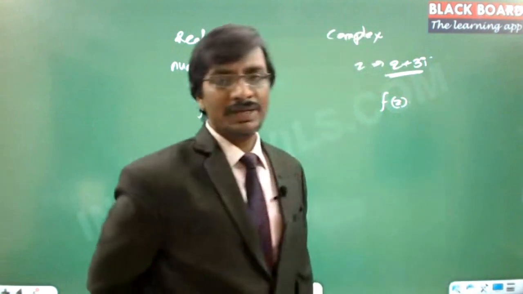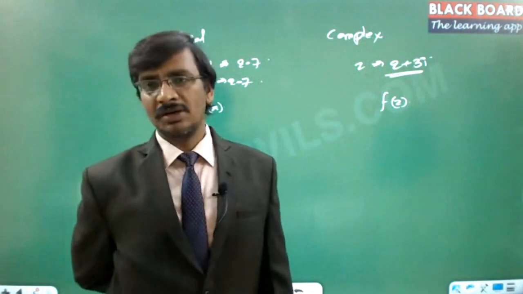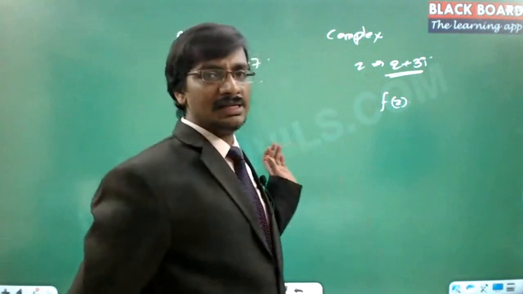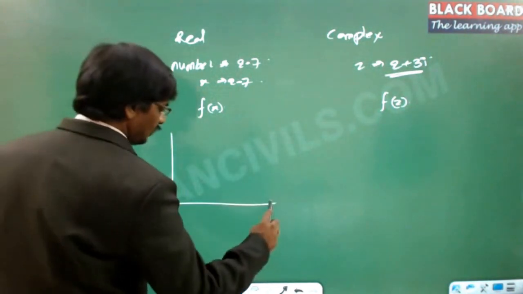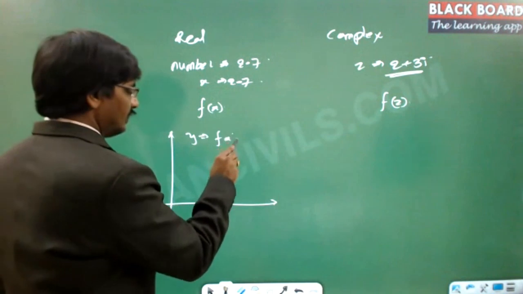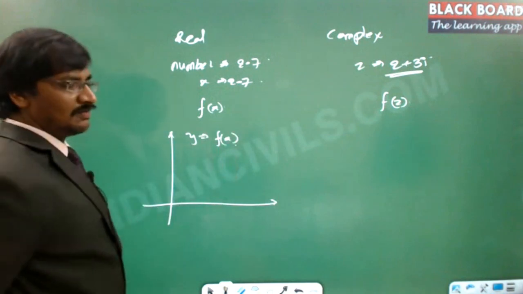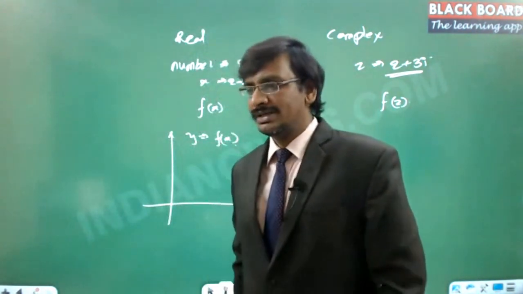But there is a complexity involved in this identification of the function. What is that complexity? The real analysis versus the complex analysis is, suppose we have this function, y is equal to f of x. The meaning of it is, for every value of x, how the y value is varying can be represented in a graph.